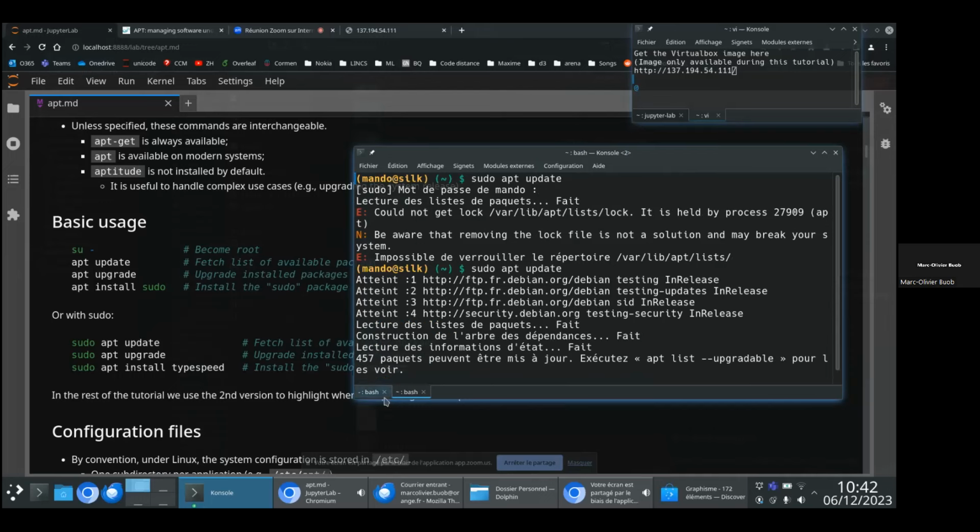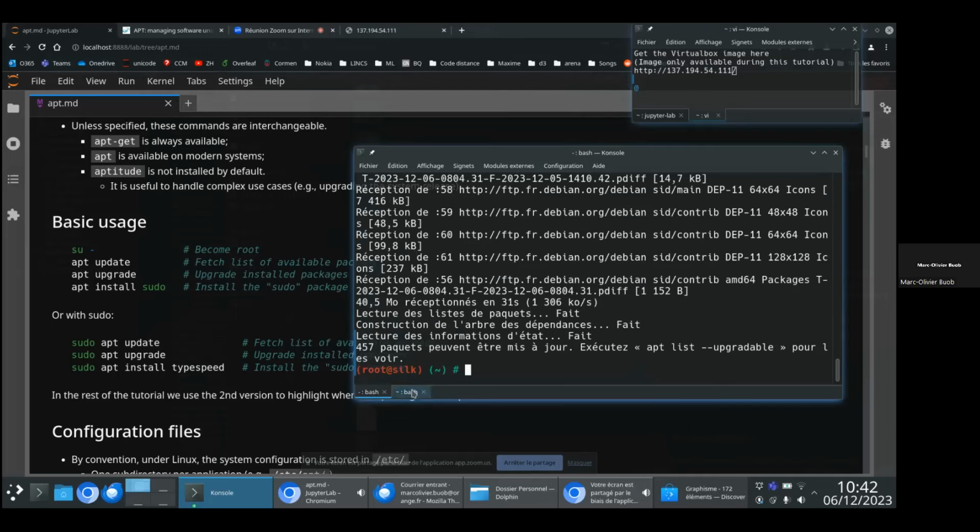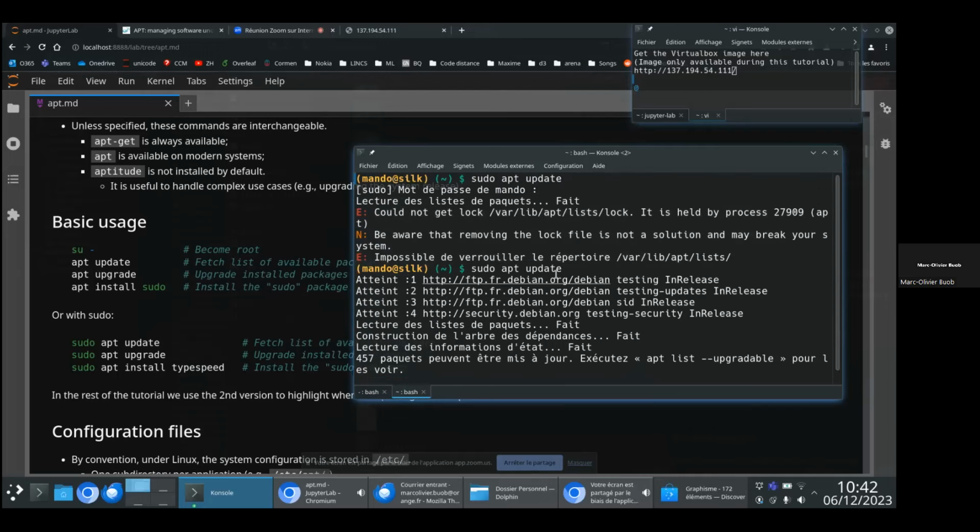You can't run two package managers at once. This is an important consideration. Here, this one was running, so this one was stuck. I had to wait. So how does apt detect this? This is because it creates a temporary lock file which states that the package manager is already in use. Sometimes if you have a big crash, you might have these files that reside on your file system and you have no package manager.